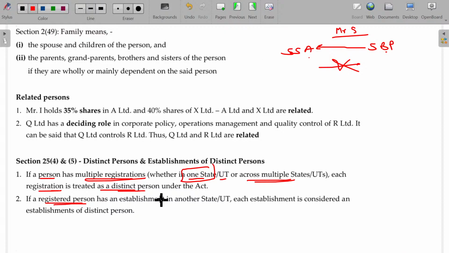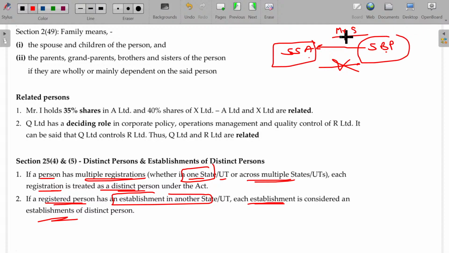If a registered person has an establishment in another state, each establishment is considered as an establishment of distinct persons. So instead of an individual person, if it is an entity, then it is called establishment of distinct persons. SSA is an establishment, SVB is an establishment. Then this will be called establishment of distinct persons. So if I am talking about an individual person, then distinct persons. If I am talking about establishments, then it is called establishment of distinct persons.